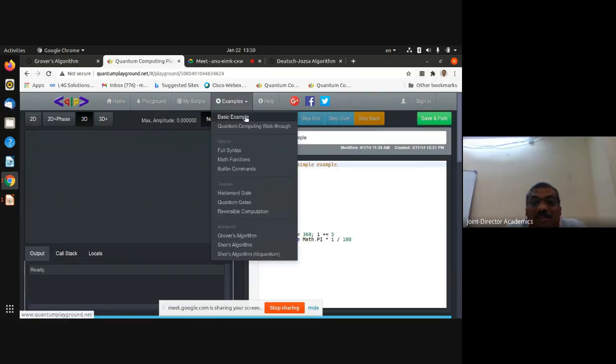There are basic examples. There is a syntax section. There is a computing walkthrough. There are mathematical functions which are used in computing. There are commands, and if you want to simulate Hadamard gates, you can simulate them.